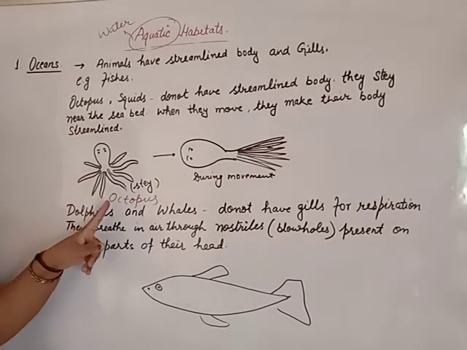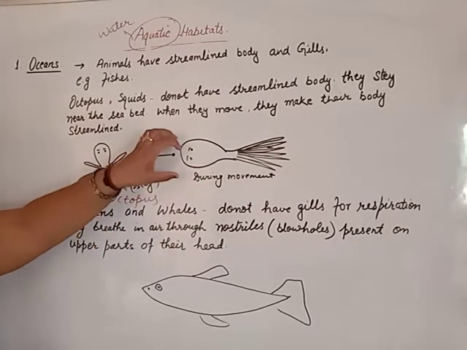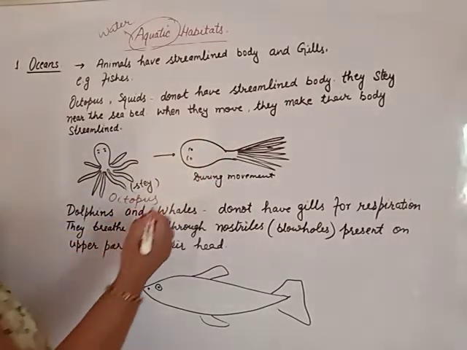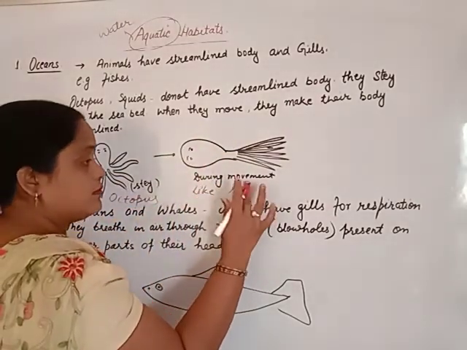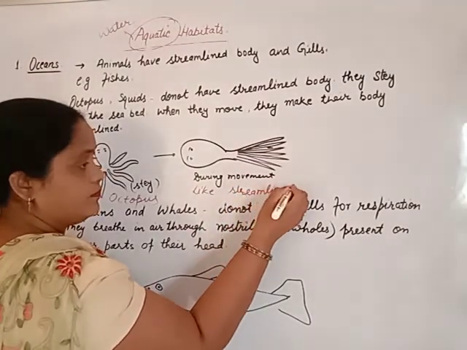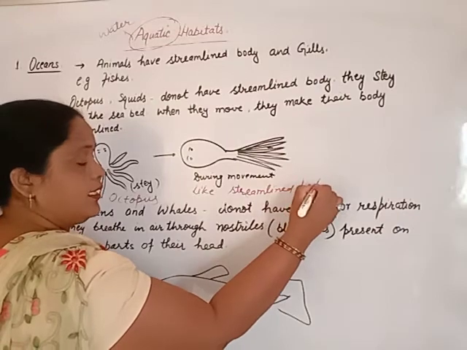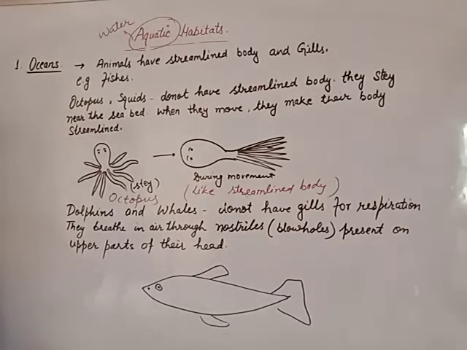When octopus, squid or an animal which does not have a streamlined body starts to move, they convert their body into a streamlined structure. They convert during movement. Otherwise, they are like this. They do not have a streamlined body.